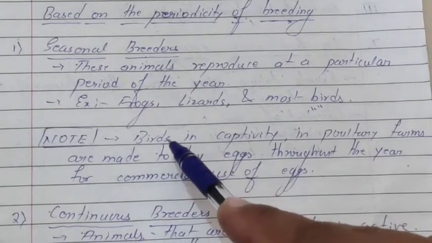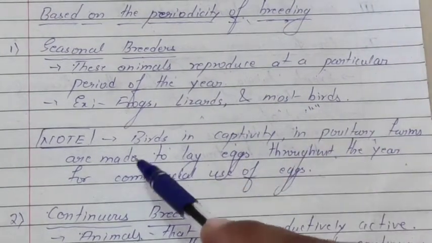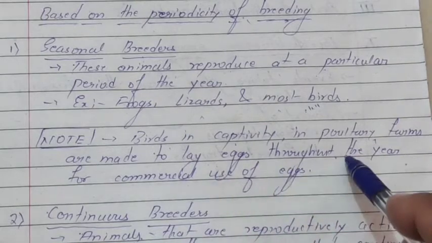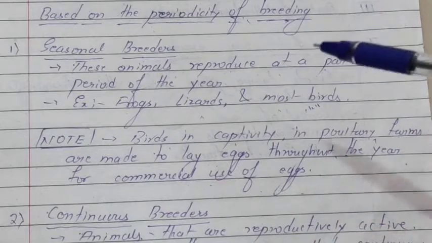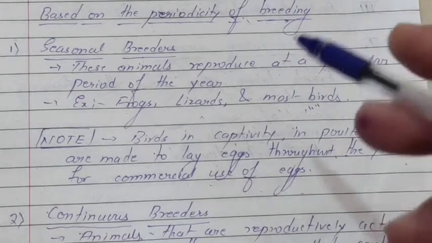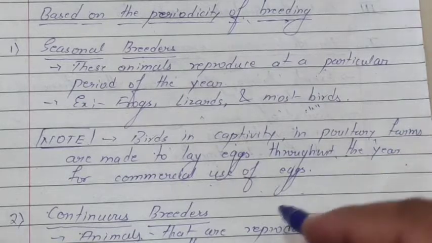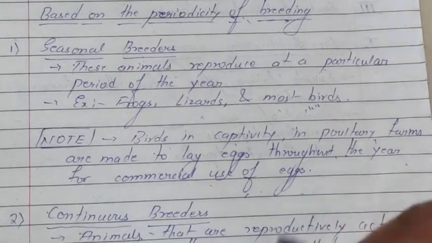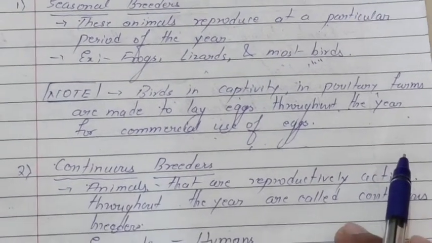It is because birds in captivity in poultry farms are made to lay eggs throughout the year for commercial use of eggs. They are made to lay the eggs by giving hormonal injections. Because of that, we get eggs throughout the year. Clear?